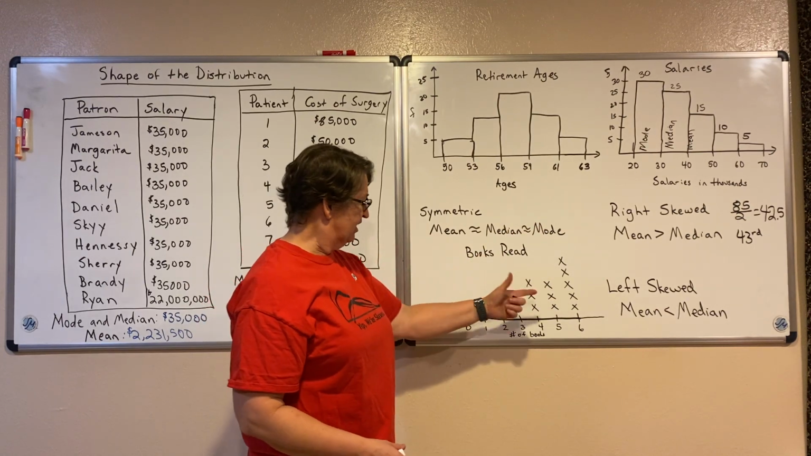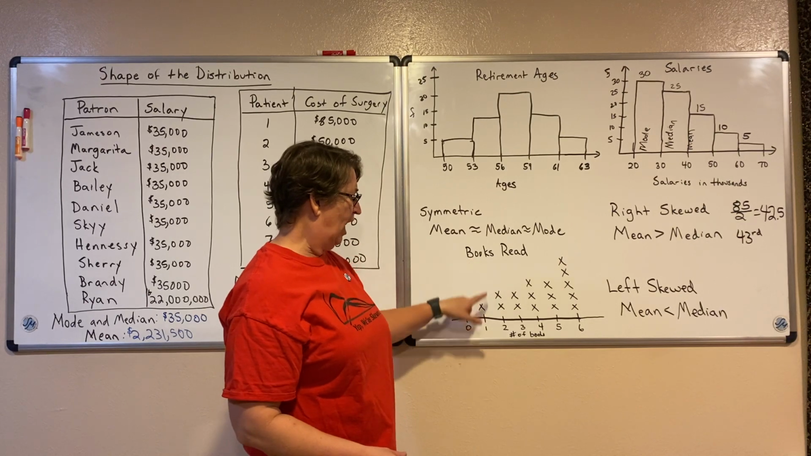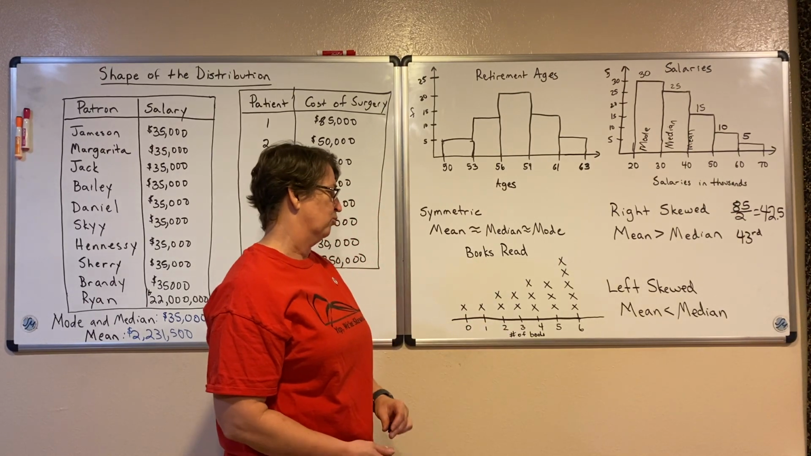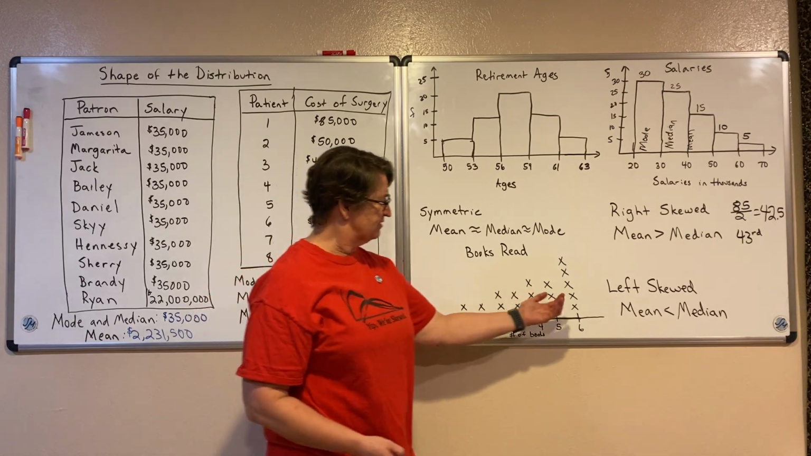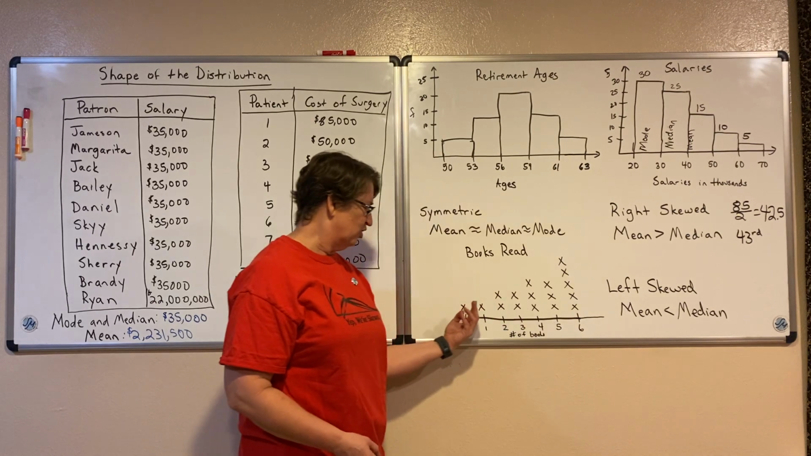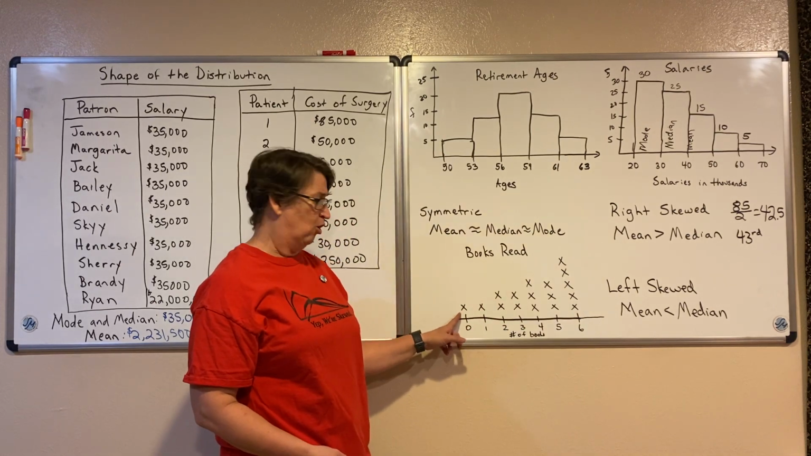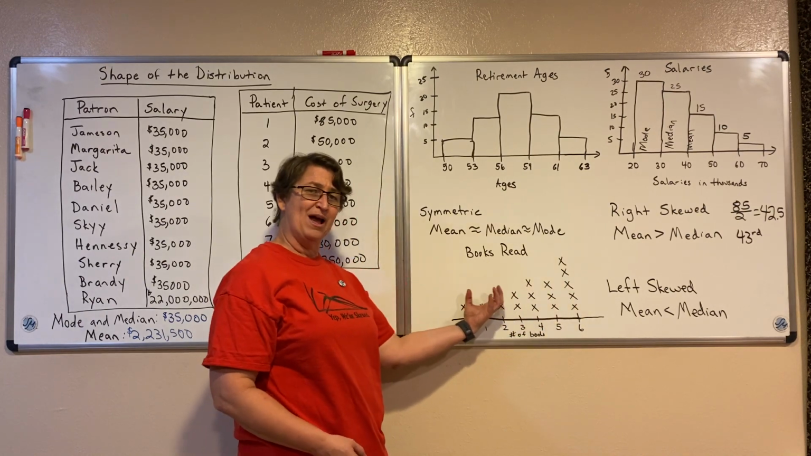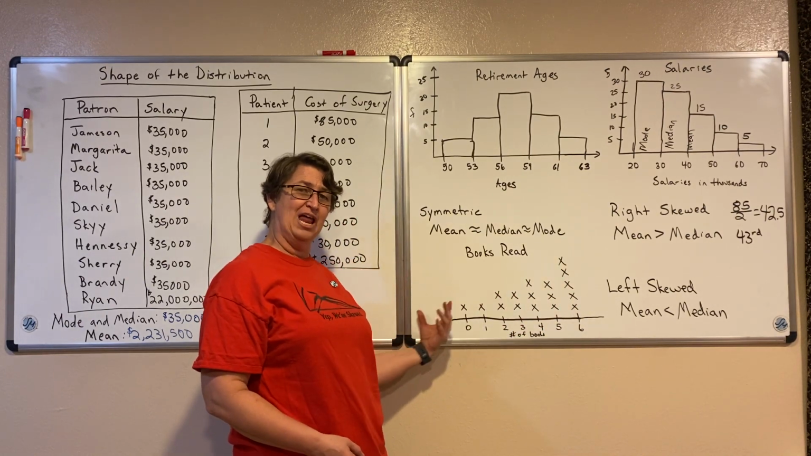Then, in this case, I'm looking at a dot plot where we've seen our books that are read, the number of books that were read. And in this case, most people read 6 books, but these few people that didn't read any or only read 1, that's going to pull my mean down to the left.